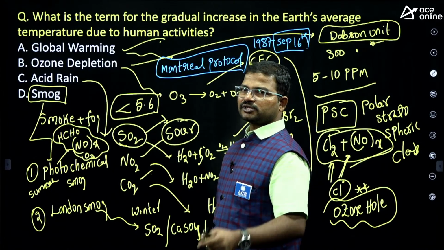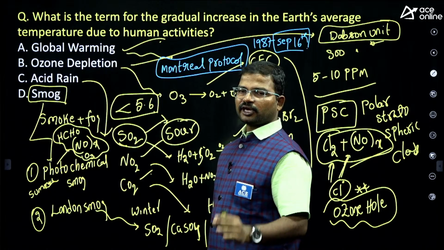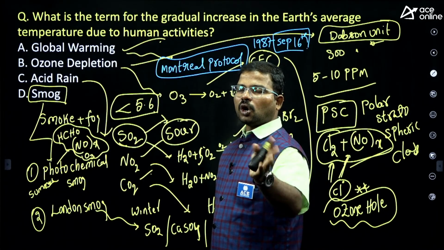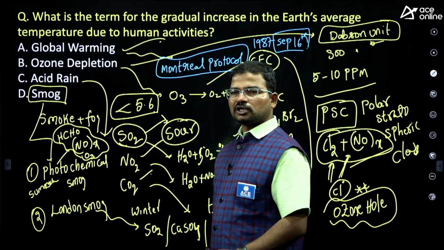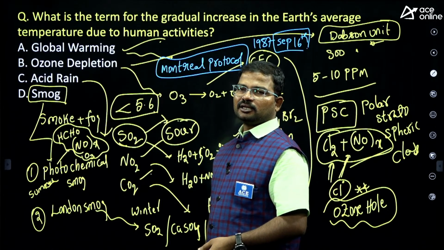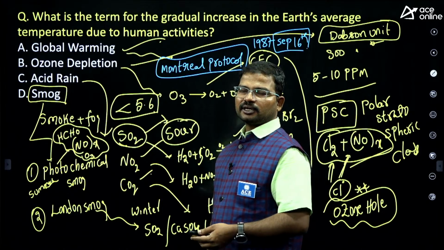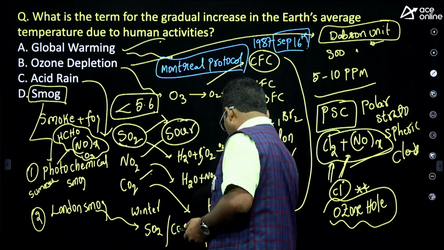To protect the ozone layer, we have to phase out chlorofluorocarbons and hydrofluorocarbons, and utilize alternatives to ozone depleting substances. So you should have a better idea of all these concepts, then only you can get the proper answers, especially from an examination point of view.